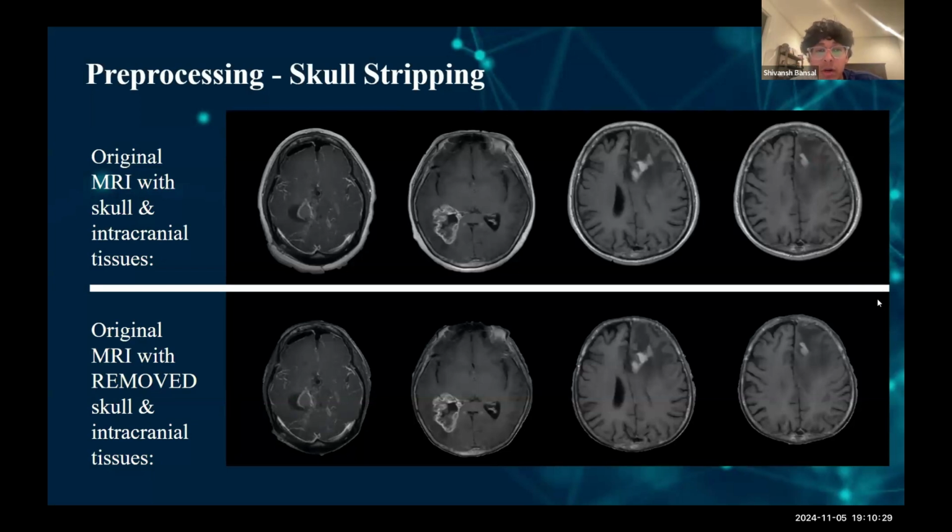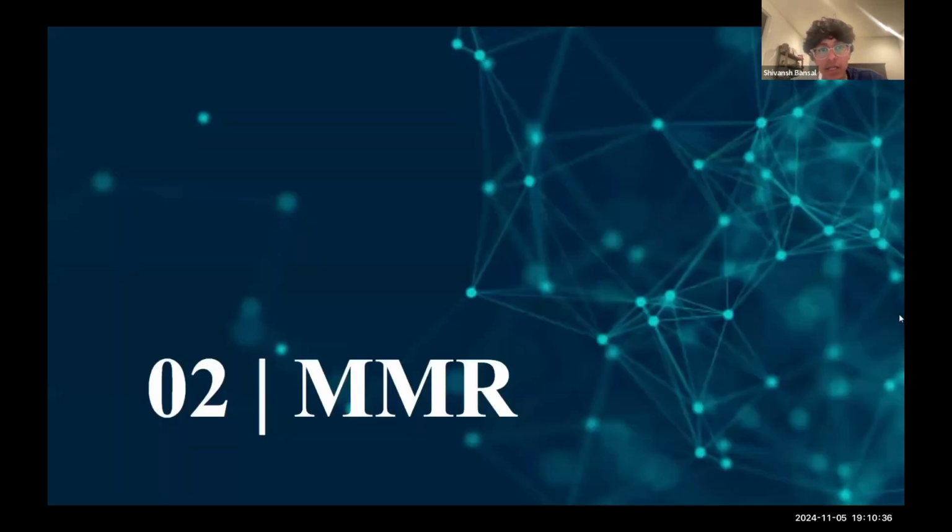We are aware of all the complexities associated with brain MRI scans, and we're also working on further developing this pre-processing step. The next step in our algorithm is the mathematical morphological reconstruction algorithm. We have gotten results for the MMR with an accuracy rate of 92% through repetitive ratio testing.